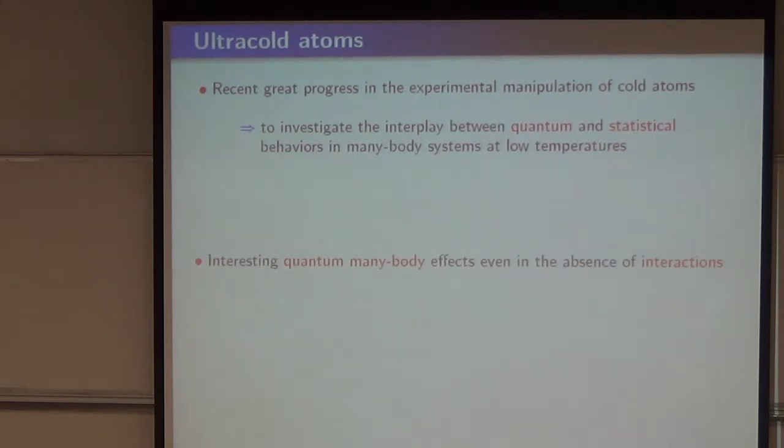For instance, just by quantum statistics, for bosons there is the spectacular measurement of Bose-Einstein condensation, and also for fermions, even though they are non-interacting, there is still the Pauli exclusion principle. They are quantum particles, with quantum statistics. So effectively there is some kind of repulsion between them, and this can also lead to rich quantum many body physics. So what we are interested in is a very simple problem.